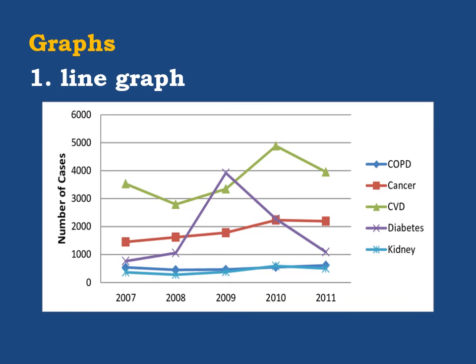Again, I would like to repeat what I mentioned at the beginning regarding the information we can collect from the graphs. The title is very important, the key, the horizontal axis, and the vertical axis, because we are going to use this information when we come to writing.